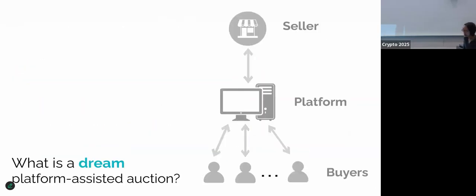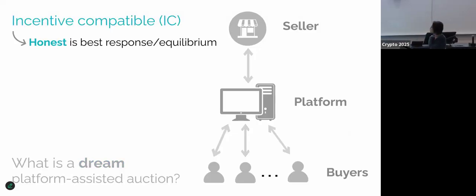Okay, so the question we want to ask is, what is a dream platform-assisted auction? What are the properties that we would like to have? So I will introduce a set of incentive compatibility properties, or IC for short. So at a high level, IC means that we want the honest behavior to be the best response or the equilibrium of the protocol. Like it should be that in the equilibrium state, everyone wants to behave honestly.